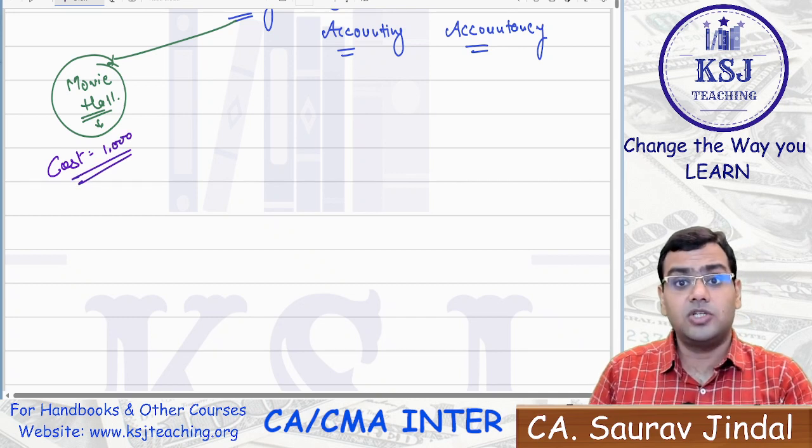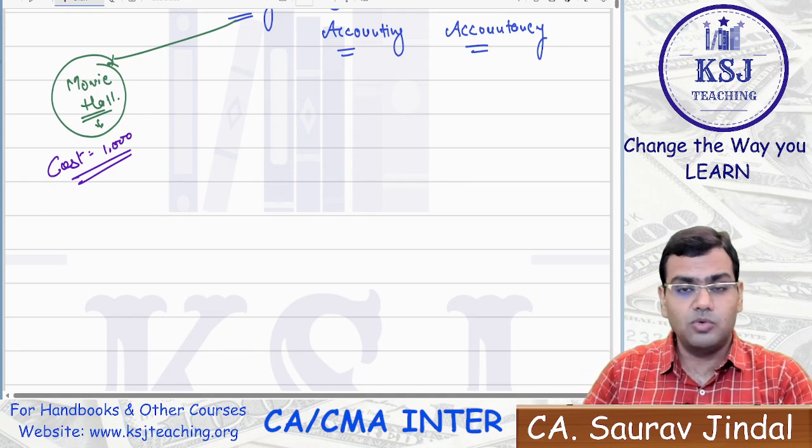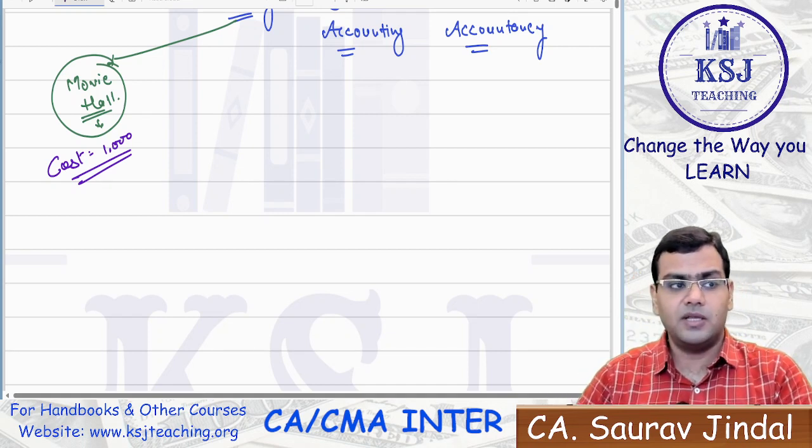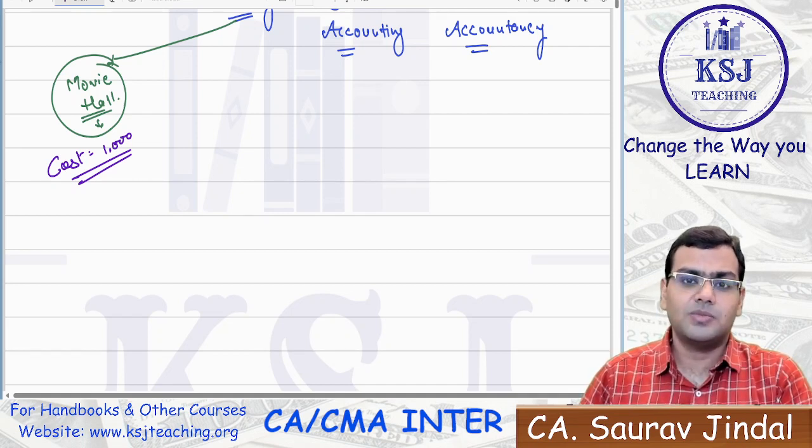Now your father will be shocked. 1000 rupees for a movie. In our times, we just used to watch the movie in 100 or 150 rupees, including the popcorn and the burger and all those things. Isn't it? Now it's difficult to explain them.